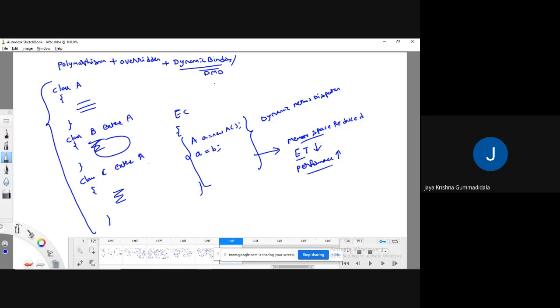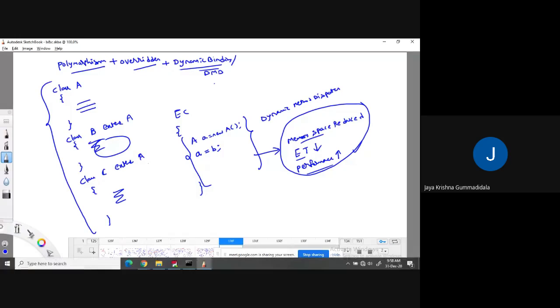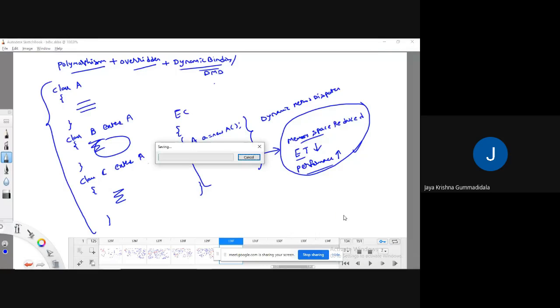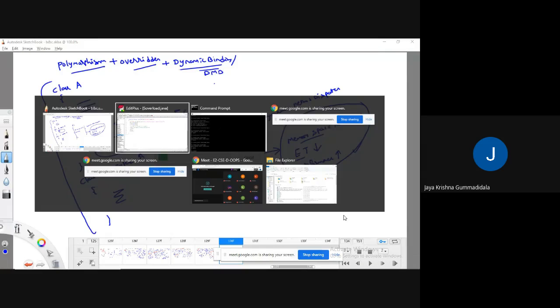Up to the previous class, we saw polymorphism and overriding, but we didn't apply dynamic binding. Now, if you apply dynamic binding, we enhance all these features. Okay, fine. So this is for today's class, and if you have any doubt, you can ask.